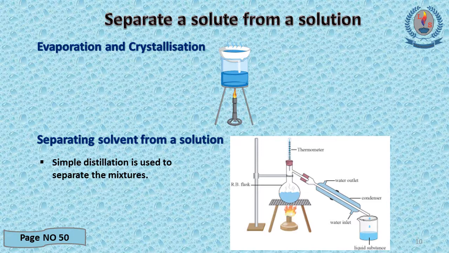Here when the solvent, or one of the liquids in the mixture, reaches its boiling point, it is vaporizing. It turns into vapor. The hot vapor flows through this condenser and cool water from the tap flows through the condenser and removes the heat from the hot vapor. Then the hot vapor condenses to form liquid and is collected in the beaker. So the liquid collected in the beaker in this manner is known as the distillate.